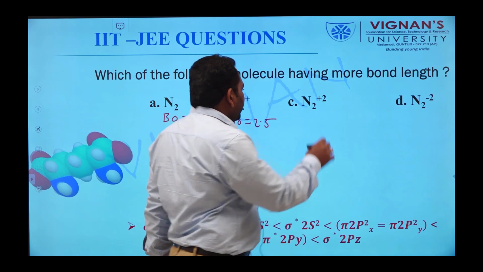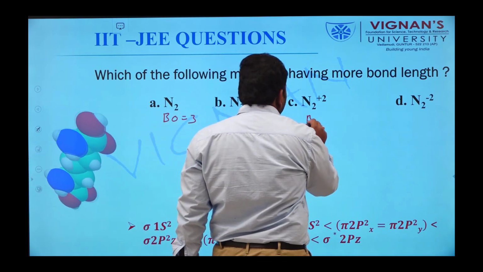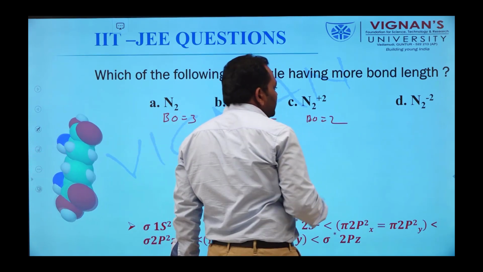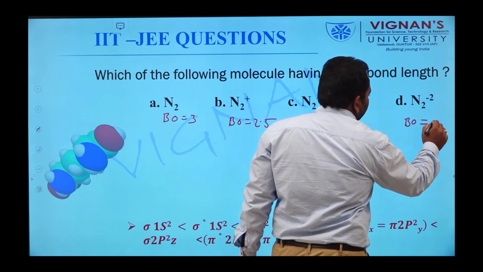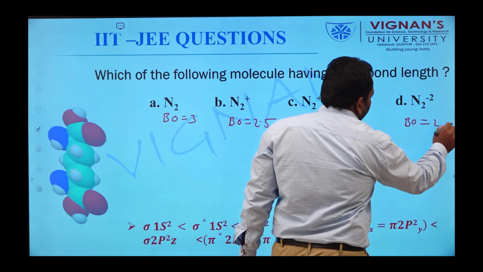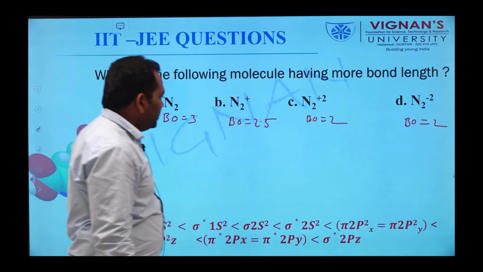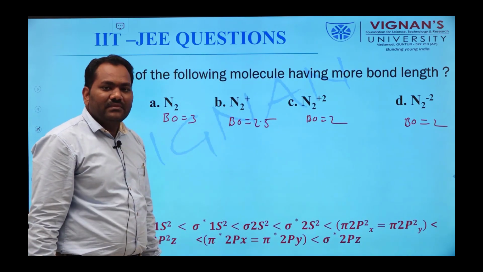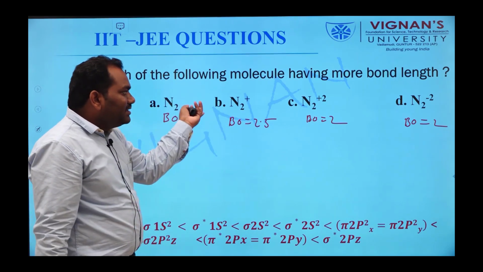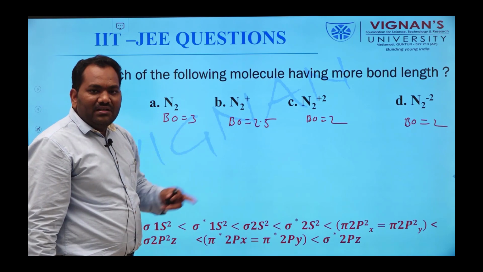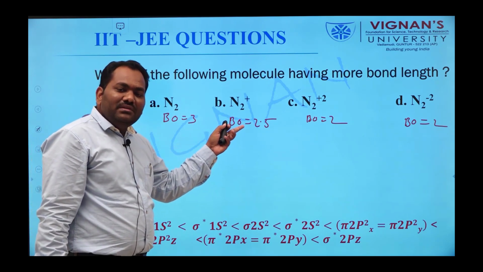The bond order of N2 2 plus is equal to 2. The bond order of N2 2 minus is equal to 2. Both have the same bond order, as we already calculated. By using this bond order, we can explain the stability or bond enthalpy of the molecule.